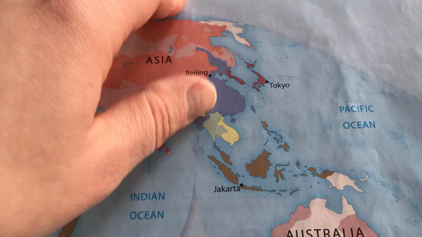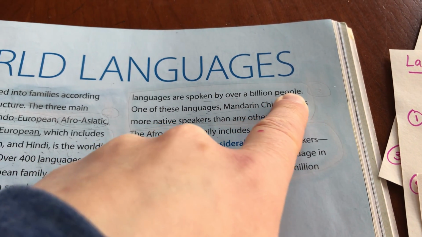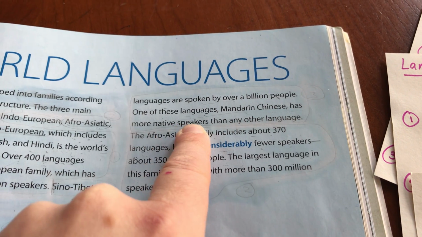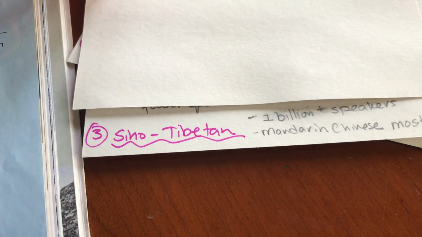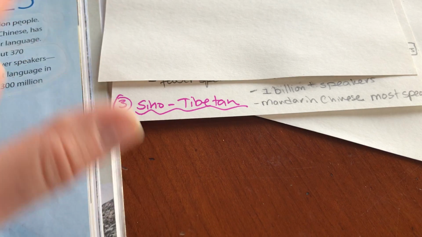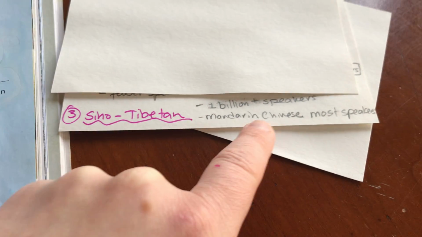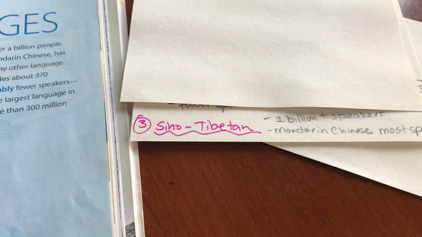Okay, next one, Sino-Tibetan. That was down here. That was the blue one. It says languages are spoken by over 1 billion people. One of these languages, Mandarin Chinese, has more native speakers than any other language. So I go back. Now Mandarin Chinese was part of the Sino-Tibetan family, and that was number 3 on my list. So I have to be careful to jump down to number 3 to write 1 billion plus speakers. Mandarin Chinese has the most speakers of any language.